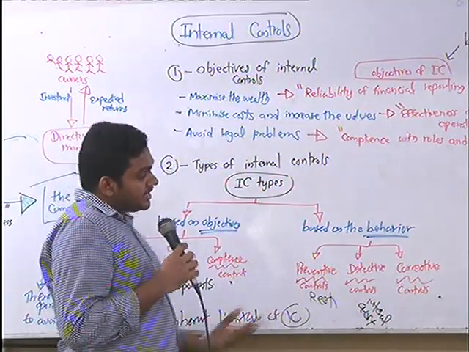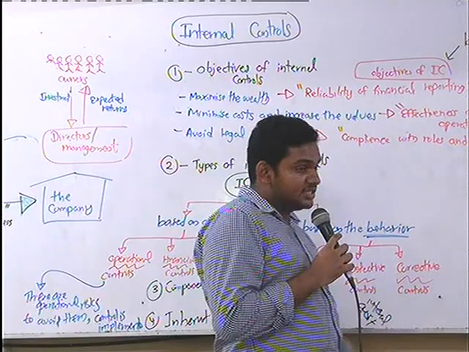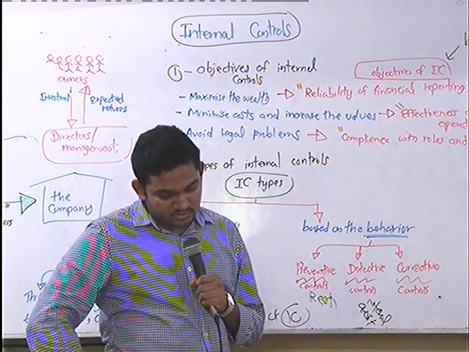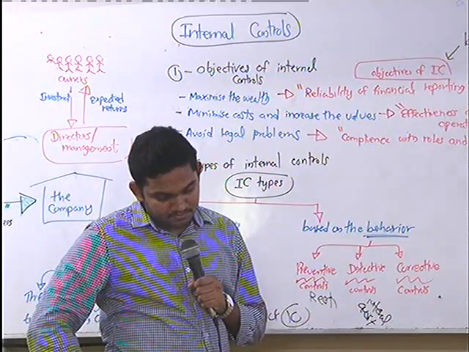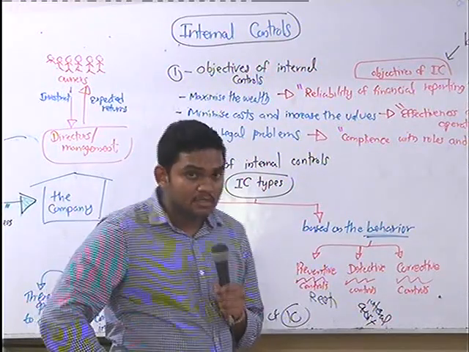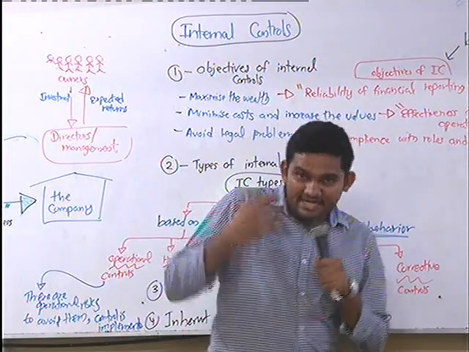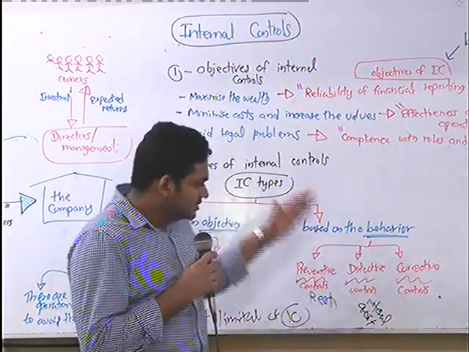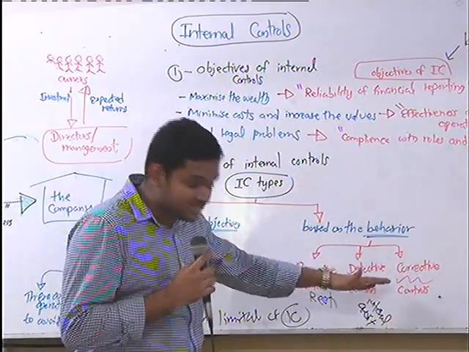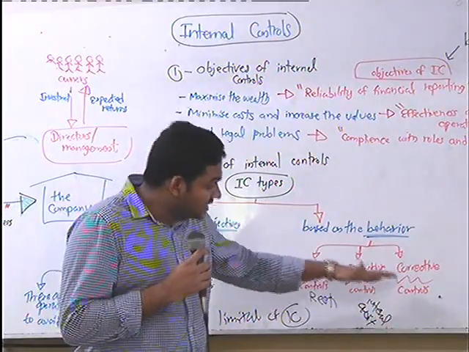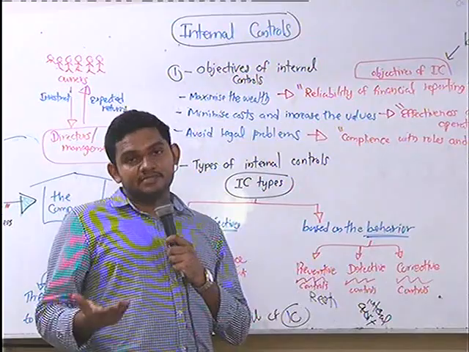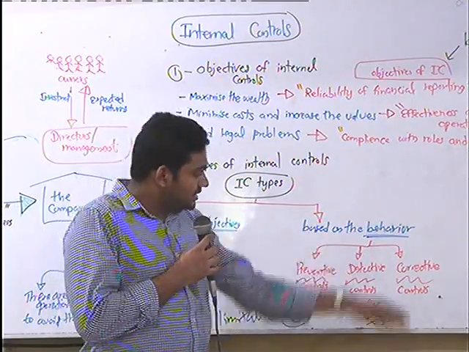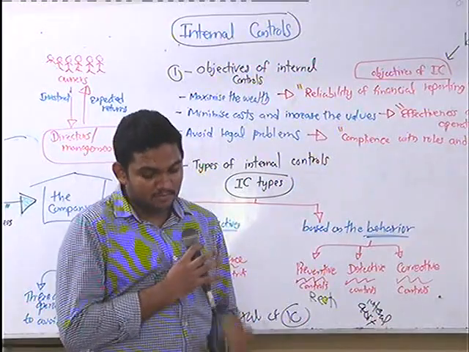And finally, corrective controls. What is a corrective control? After detecting something, you can take corrective action. Those are the controls implemented to correct the detected misstatement. If a misstatement happens and you detect it, to correct that you can have corrective actions, right?